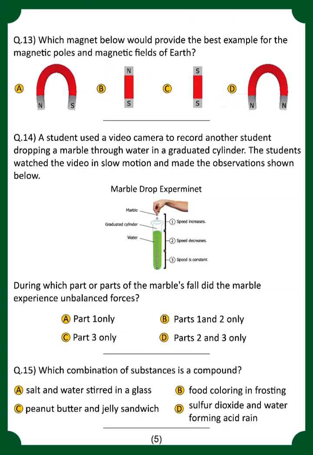Which magnet below would provide the best example for the magnetic poles and magnetic field of the earth? Option number C. Can you see? South-south. This one is the correct option.